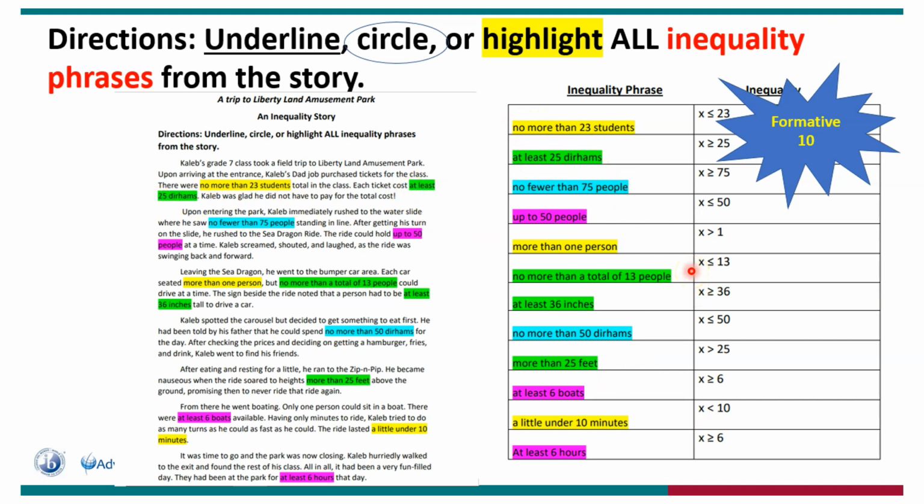You see this, if you can produce something like this, then I guarantee you that you are going to get an 8. So from the inequality phrase, you're going to now create an inequality. So if I say no more than 23, that means X is less than or equal to 23. I cannot go beyond 23. All right, so make sure that your work looks like this. It's a story, your own story, which has at least 5 paragraphs. And in your story, I should find at least 12 inequalities. Then I guarantee you're going to get a really good mark. I'm hoping this video helped you out. Thank you so much for tuning in.